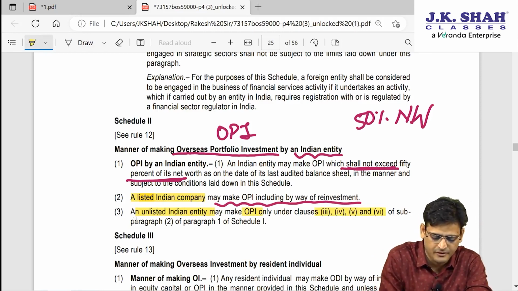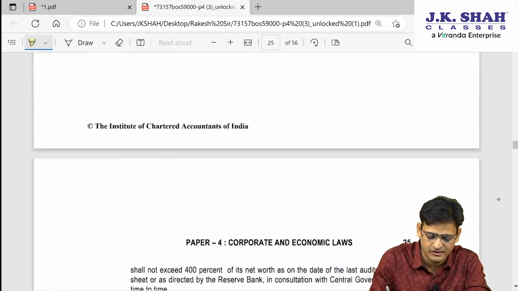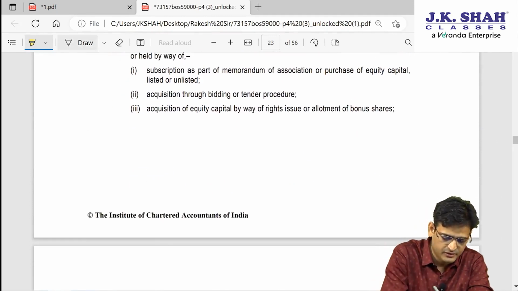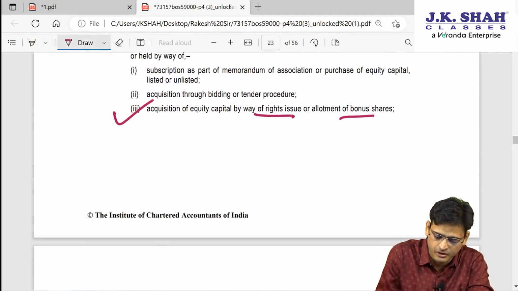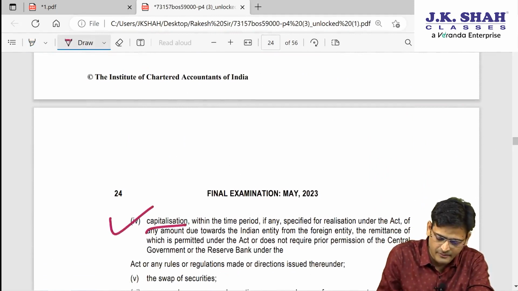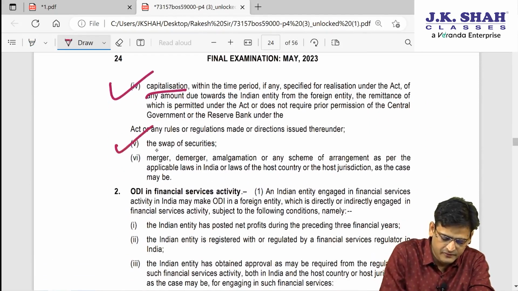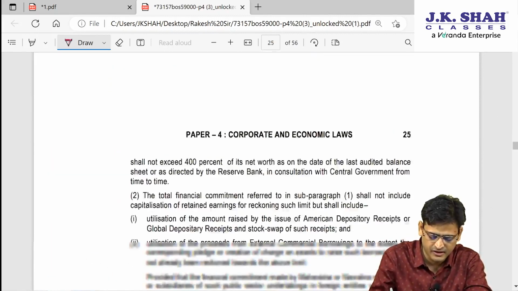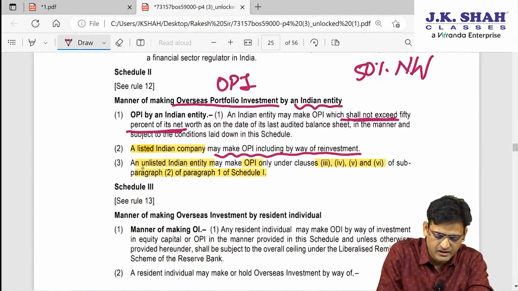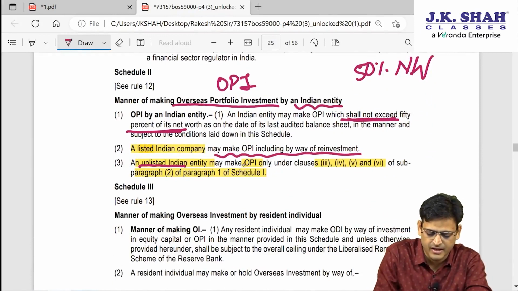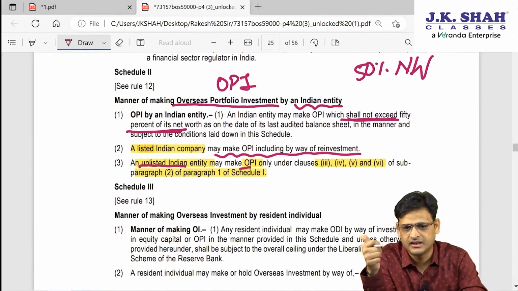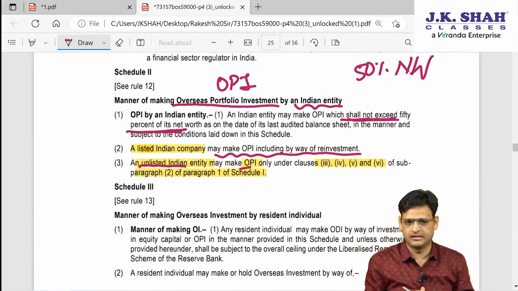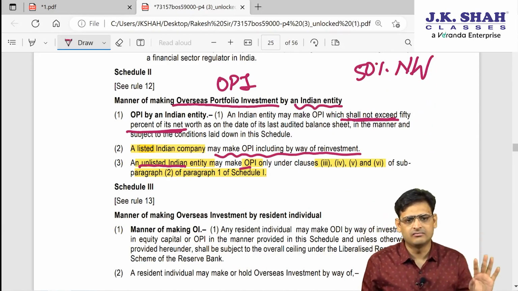Now what are 3, 4, 5, 6 of this paragraph? See this: 3 is right shares, bonus shares; 4, capitalization; 5, swap of securities; 6, merger, demerger. So can I say, if it is an unlisted Indian entity, they can make an OPI only by right shares, bonus shares, swap of securities, merger, demerger, and these things. So these are the Schedule 2 provisions.